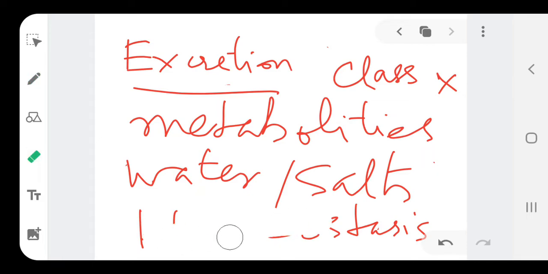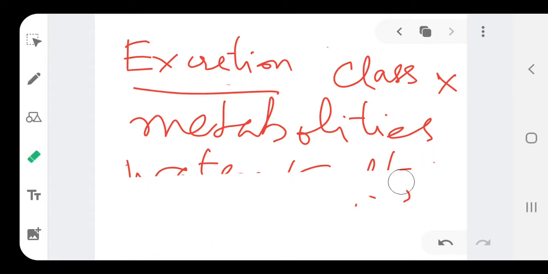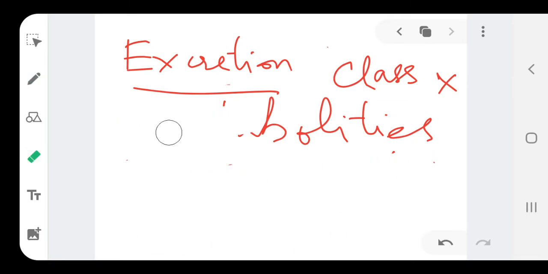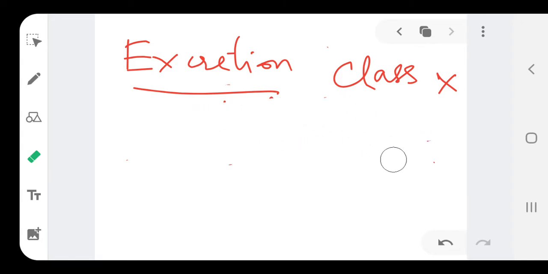Now, write down the definition for excretion and thereafter learn it. Excretion is a biological process, as you know, performed by living cells or living beings.